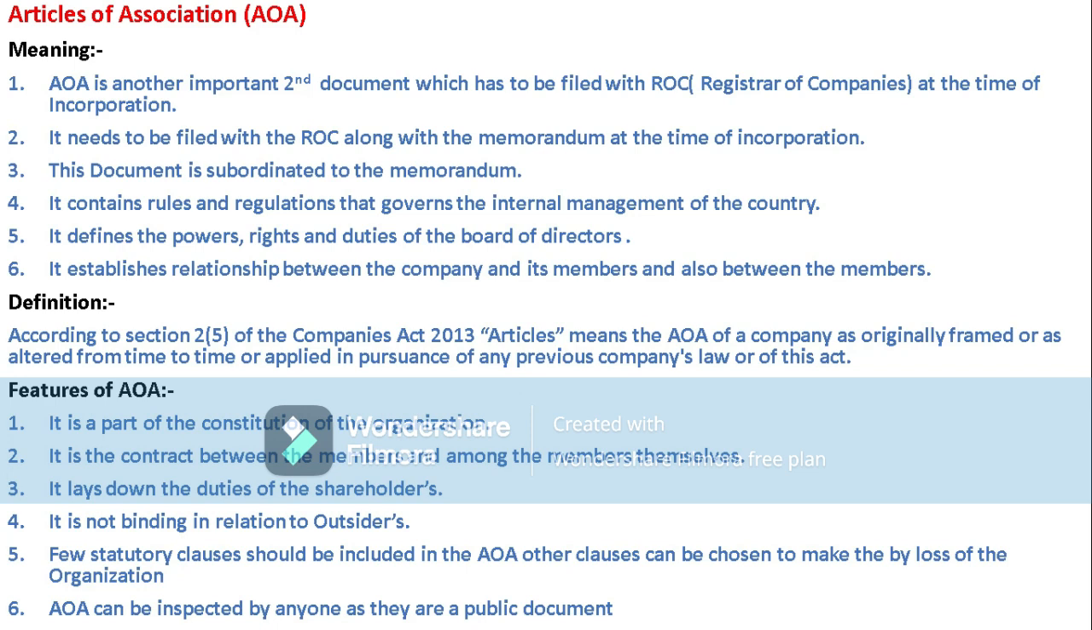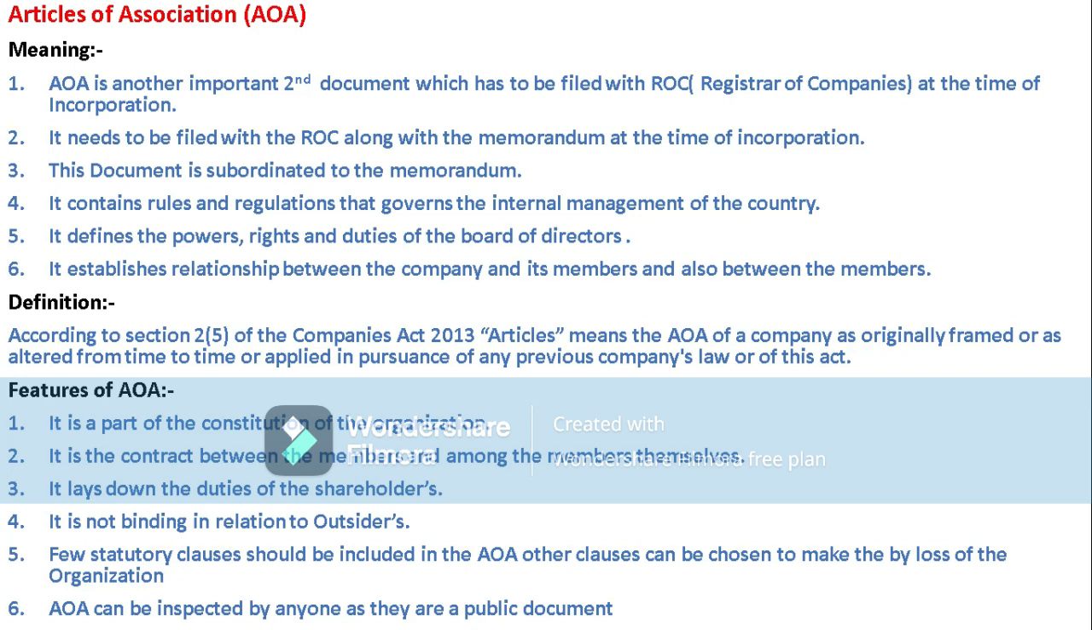Now, coming to the third aspect, it lays down the duties of the shareholders. As I said, within the organization there will be members, and shareholders are also there. So the duties regarding the shareholders will also be laid down in the articles of association.